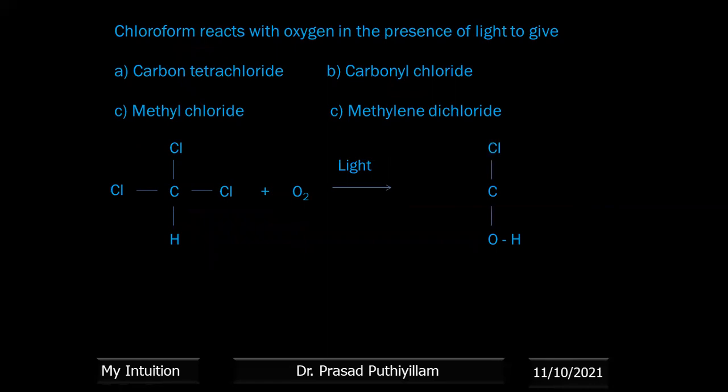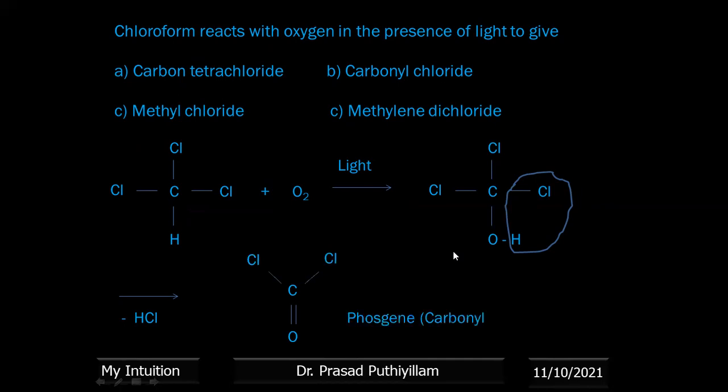First we will get an OH group. From that, HCl will be eliminated, condensation takes place, and it forms a double bond with oxygen, C double bond O, with single bonds to Cl, single bond Cl. This is phosgene, that is carbonyl chloride. We have already seen that chloroform oxidation gives phosgene, so that reaction is given here. That phosgene is poisonous.